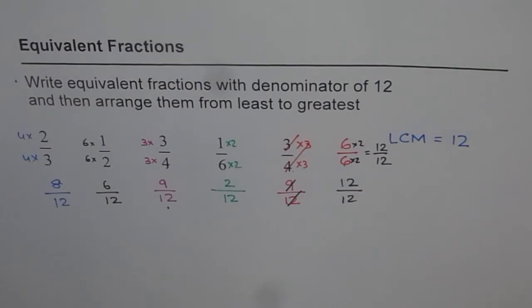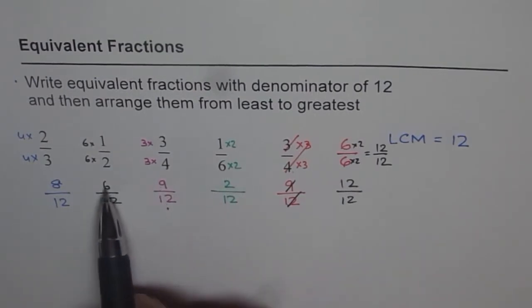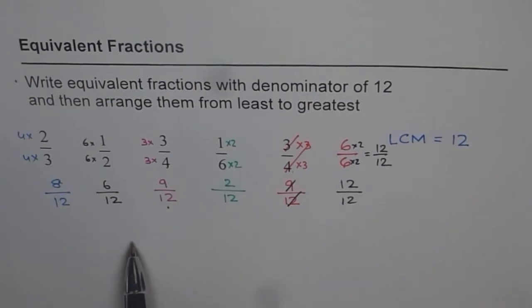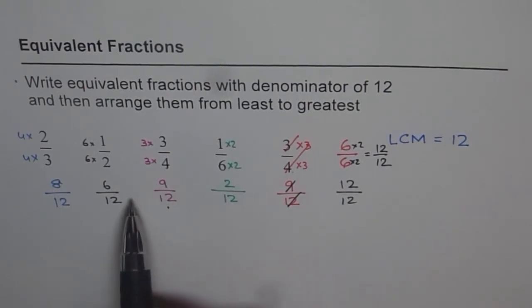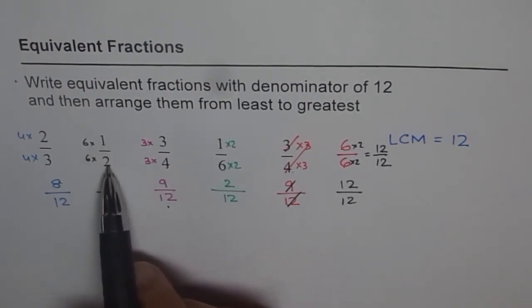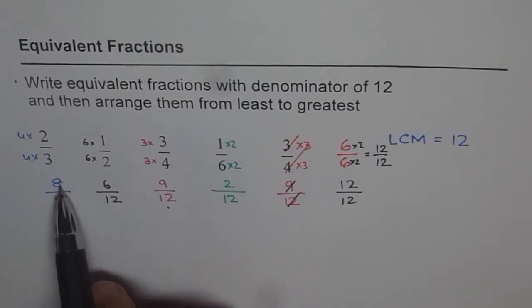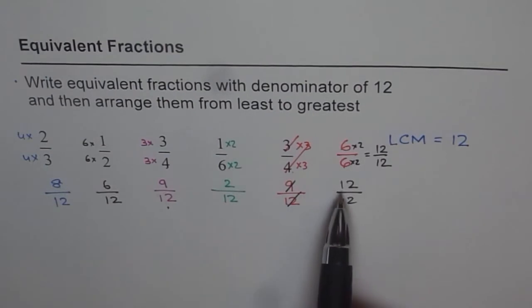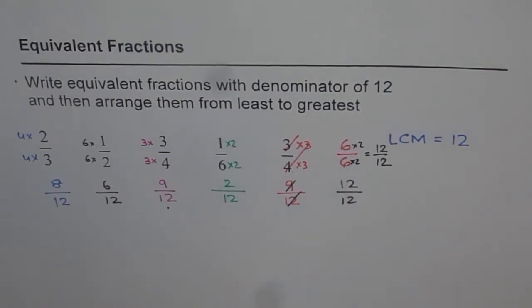Your exercise is to arrange them from least to greatest. So least, of course, you just compare the numerators, right? Least is this, that means 1 over 6 is least. And then comes number 6, that means half. And then comes 8, that means 2 over 3. And 9, 3 over 4, and then 12, which is 1 whole, is 6 over 6. So you can arrange them from least to greatest and write down your answer.